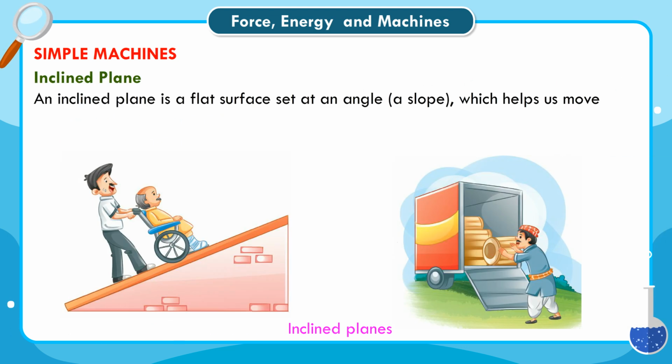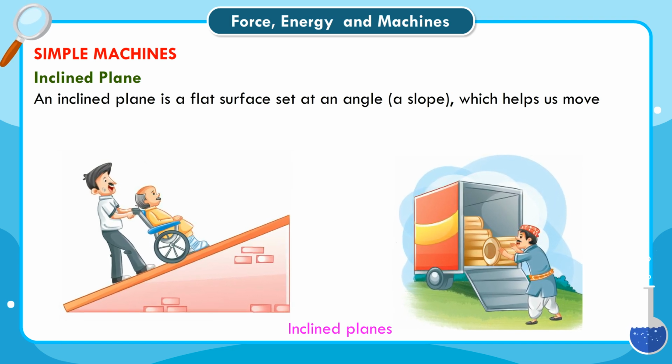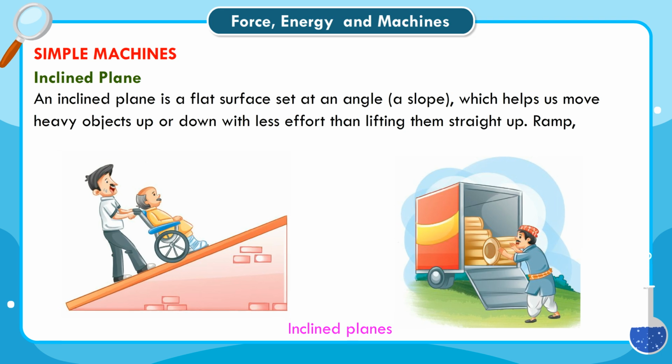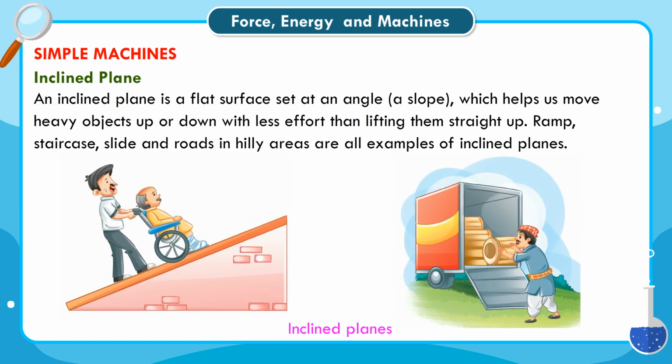Inclined plane. An inclined plane is a flat surface set at an angular slope, which helps us move heavy objects up or down with less effort than lifting them straight up. Ramp, staircase, slide and roads in hilly areas are all examples of inclined planes.